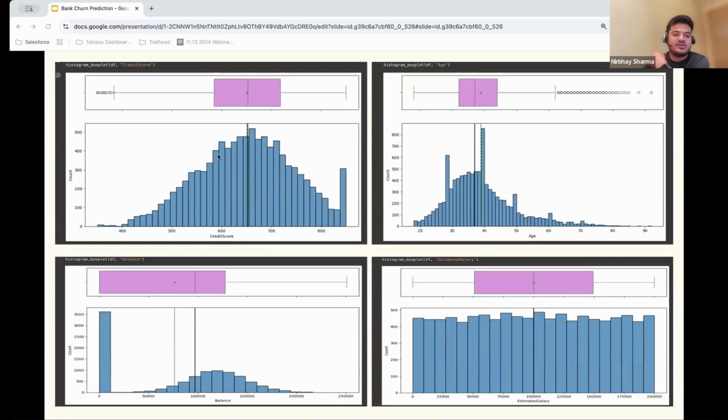Then I created a histogram and box plot for the credit score, as well as for the age, the balance, and the estimated salary. One finding which we were able to see was that there is a very big number of people who have a bank account but their balance is not good, and that's an insight which can be taken.